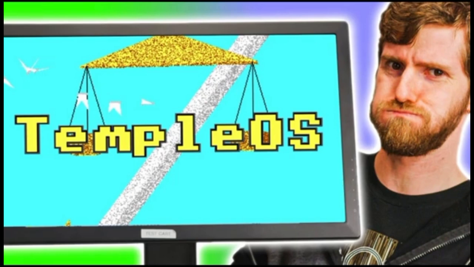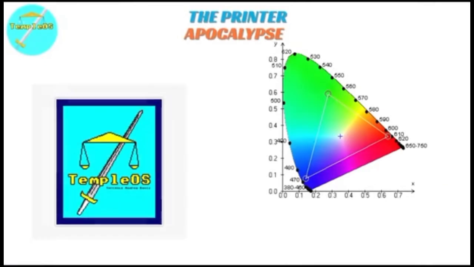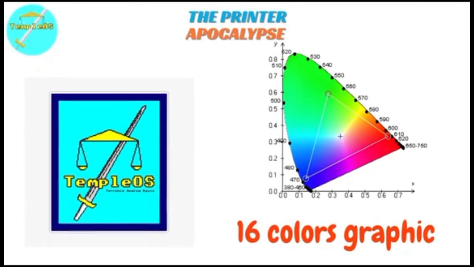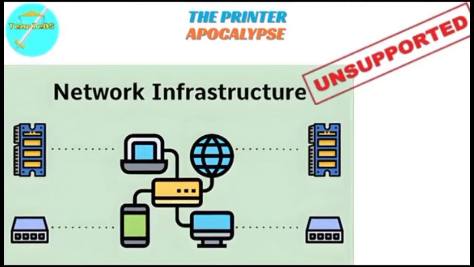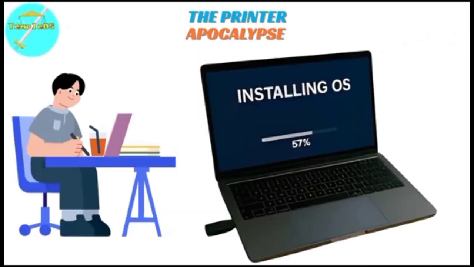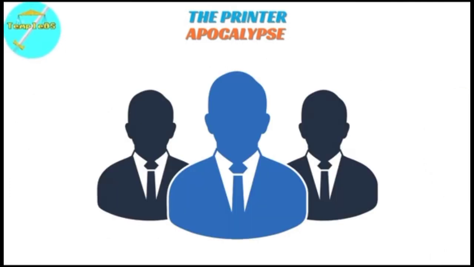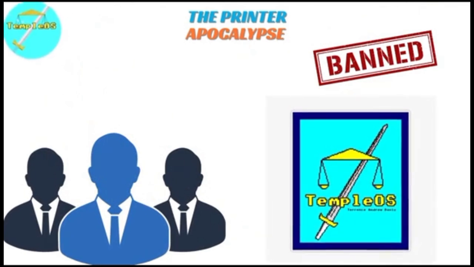But the weirdest banned OS was built by one man who said God told him to. TempleOS, the printer apocalypse. TempleOS is a biblical-themed operating system with 16 color graphics and a custom programming language. It doesn't support modern networking because it wasn't designed for this world. Employees installed it on work machines as an experiment. The result? TempleOS triggered print jobs that spammed Bible verses across every office printer. Corporations banned TempleOS entirely. It's not malicious, it just can't survive in the modern world.